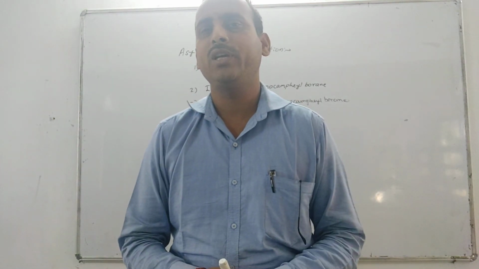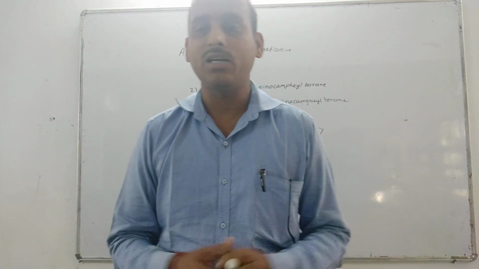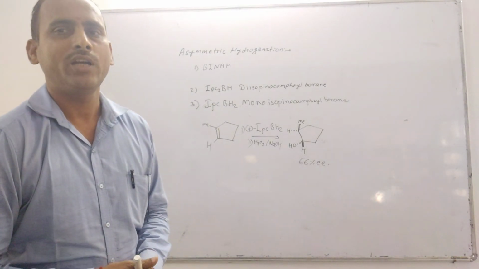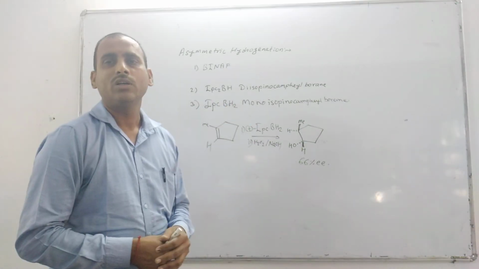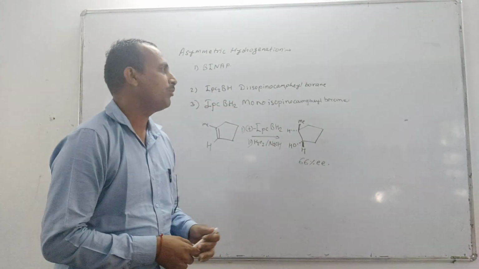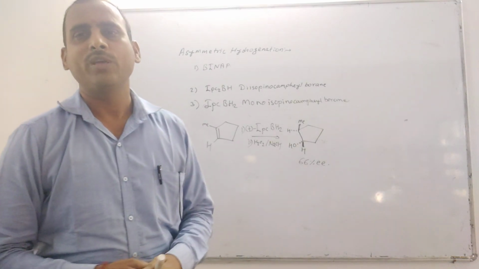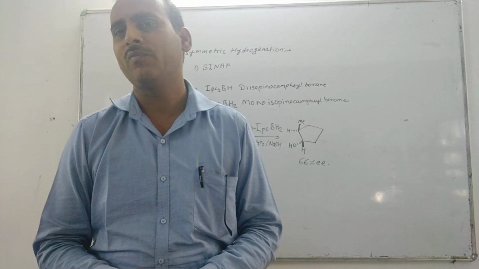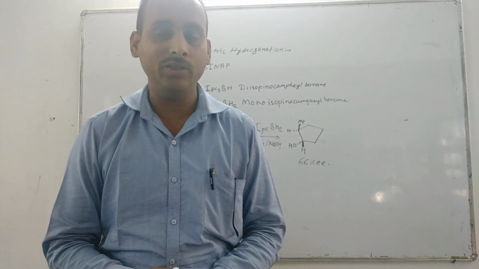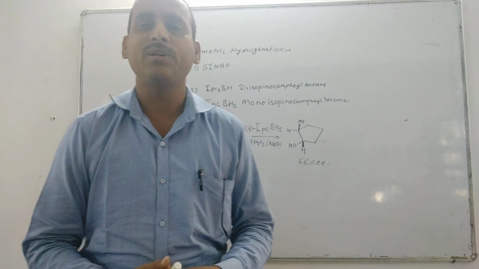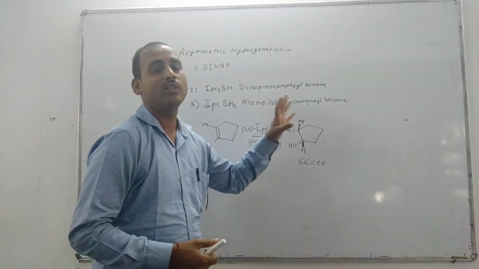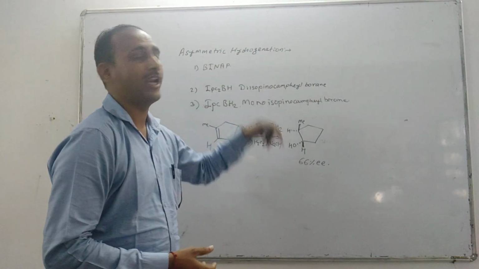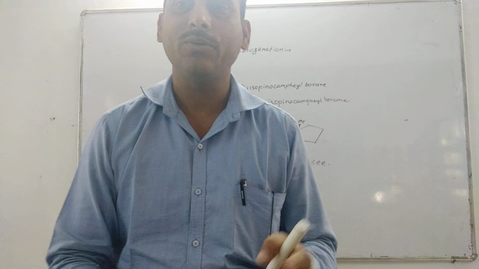In the next video we will start the Sharpless epoxidation reactions. I think you understood these two reactions of diisopinocampheylborane and monoisopinocampheylborane: asymmetric hydroboration gives different types of asymmetrical alcohols using these two boranes. Okay, let's stop here. Thank you.